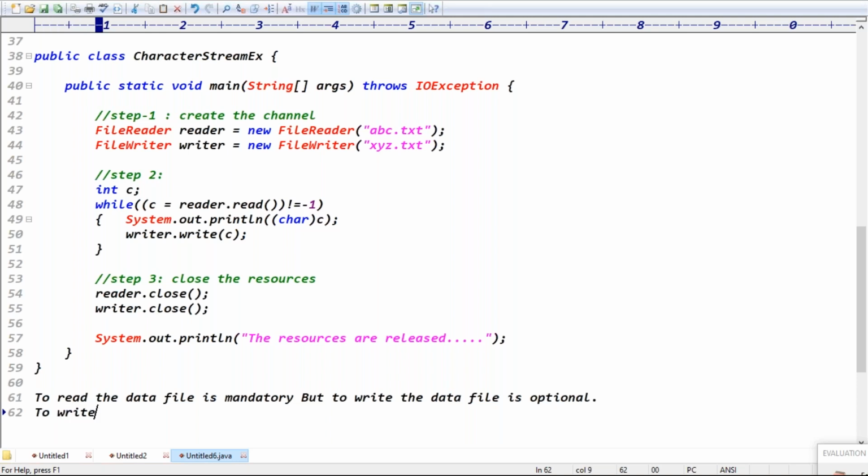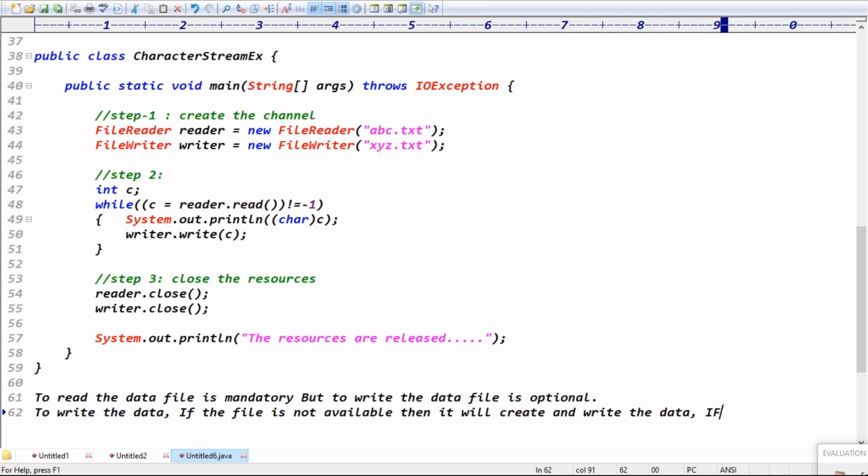Next point is what? To write the data. If the file is not available, then it will create the file and write the data, right? It will create and write the data.